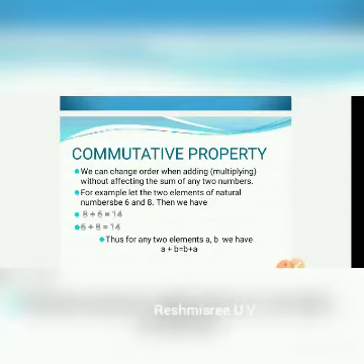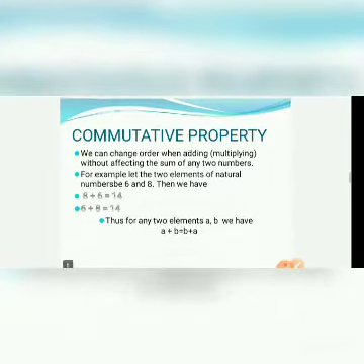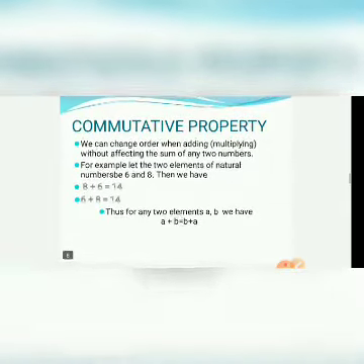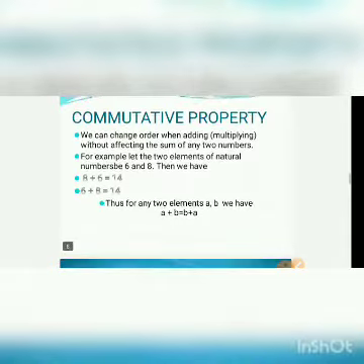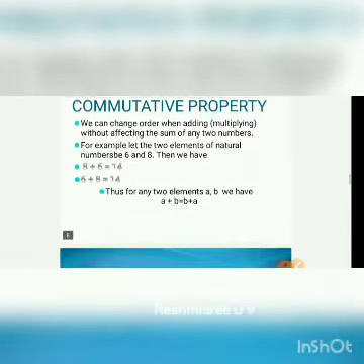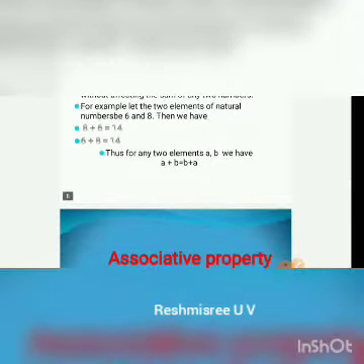For example, let two elements of natural numbers be 6 and 8. Then we have 8 plus 6 equal to 14 and 6 plus 8 equal to 14. Thus for any two elements a, b, we have a plus b equal to b plus a. Similarly, for multiplication, 8 into 6 equal to 48 and 6 into 8 equal to 48. Thus for any two elements a, b, we have a into b equal to b into a.